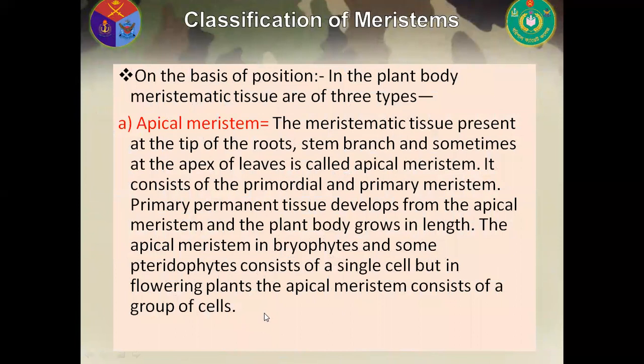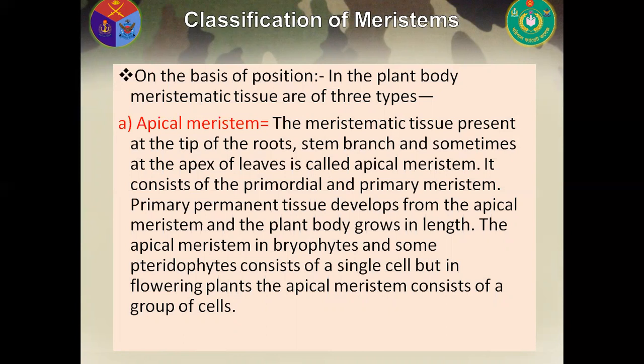Secondly, on the basis of position in the plant body, meristematic tissues are of three types. One is apical meristem, then intercalary meristem, and then lateral meristem. Firstly, apical meristem. The meristematic tissue present at the tip of the roots, stem, branches, and sometimes at the apex of leaves is called apical meristem. It consists of the promeristem and primary meristem. Primary permanent tissue develops from the apical meristem and the plant body grows in length.